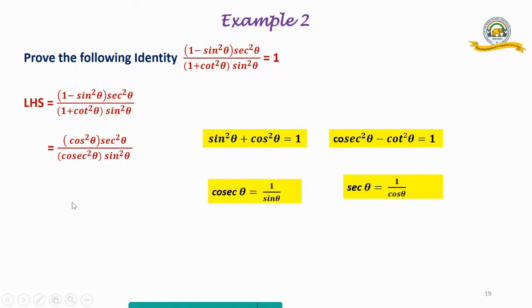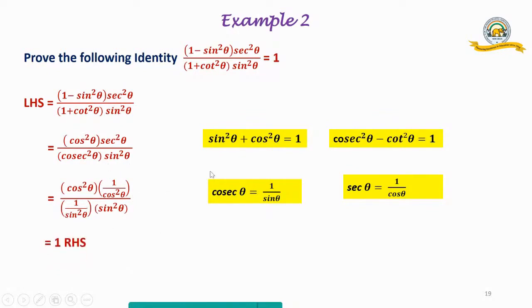So therefore, now we write cos square theta, sec square theta is written as 1 by cos square theta, cosec square theta is written as 1 by sine square theta, into sine square theta. Now, what happens here?